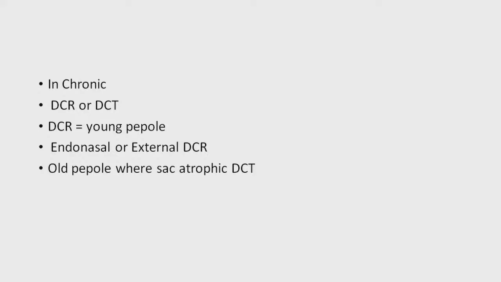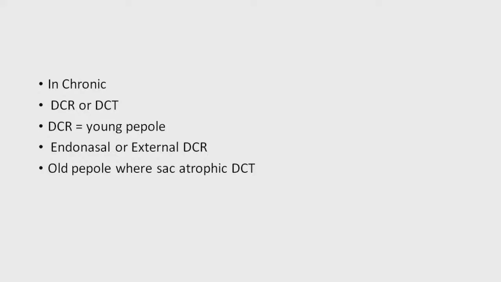One more point I have to tell, one point is missed: you have to rule out the contraindications for this DCR. There should not be a deviated nasal septum, or polyps, which can cause blockage of the nasolacrimal duct, and you have to treat that, and then you can go for this DCR. So all the nasal causes you have to rule out, and then go for the DCR.